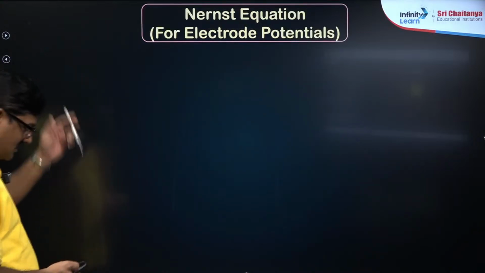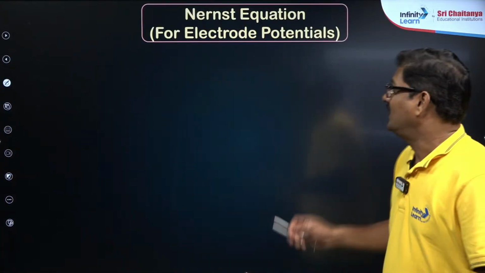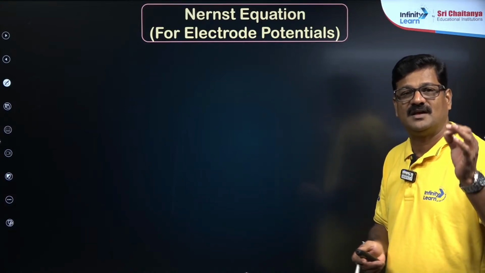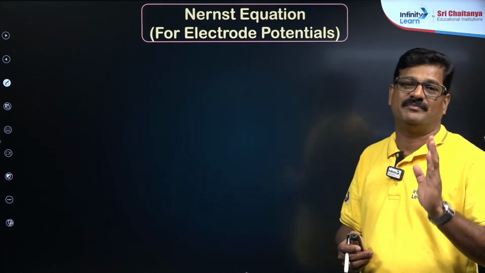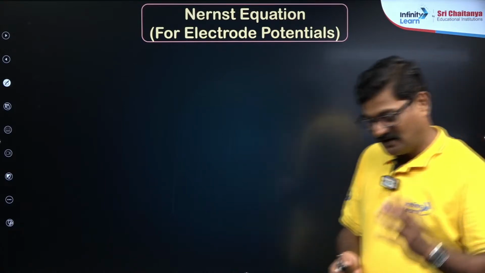Nernst equation. Nernst equation is very important, and it gives the quantitative relationship between the electrode potential, EMF, with respect to different concentrations of the electrolyte.